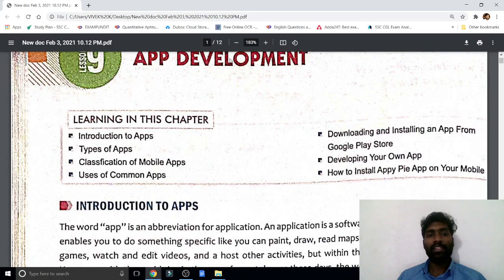In this chapter, what are the things we are going to learn? What is meant by app, types of app, mobile apps, commonly used apps, how we will download, how we can make our own application, and how to install that application. Only these 7 points we are going to see.